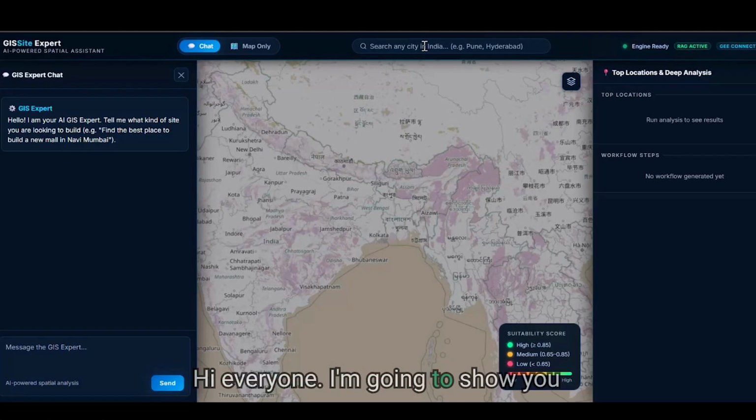Let's see how to use this. Hi everyone. I'm going to show you how to use GeoSmart AI to perform geospatial analysis. This tool makes it easier to analyze geographic data and find optimal sites without needing technical expertise. I'll break this down into 3 easy steps. First up, we'll start by initiating the Geospatial Analysis app.